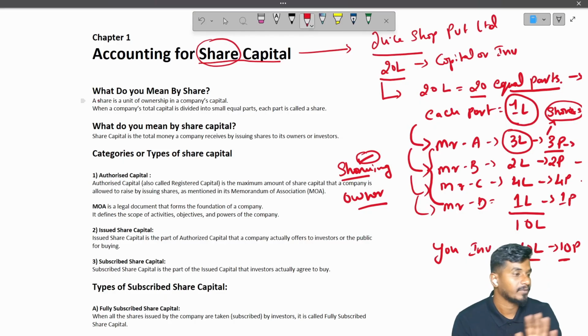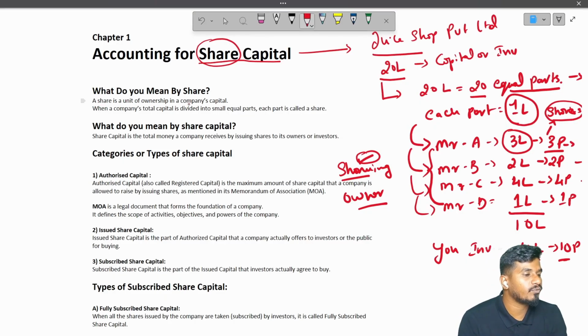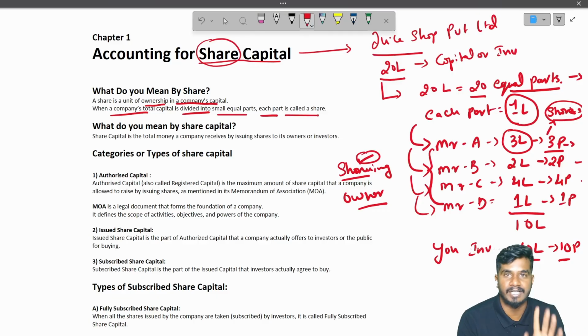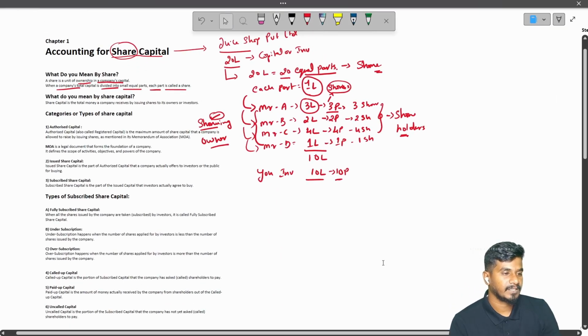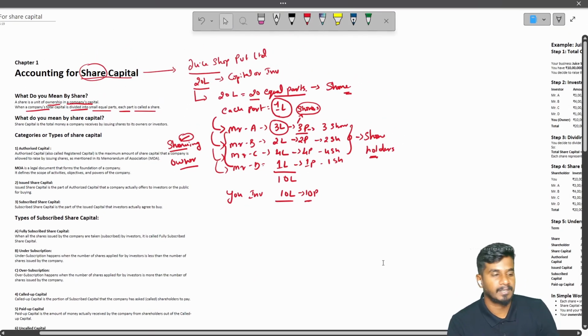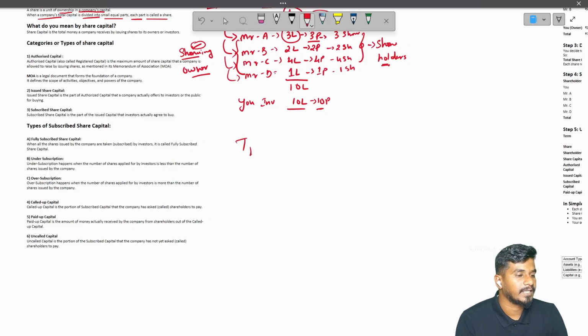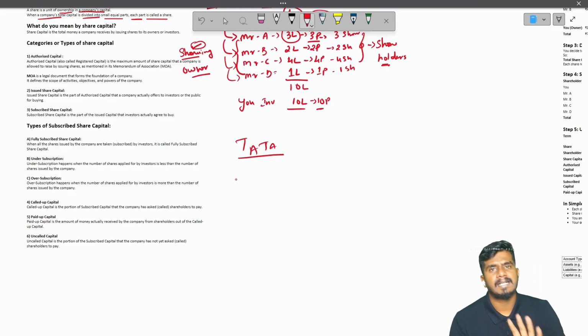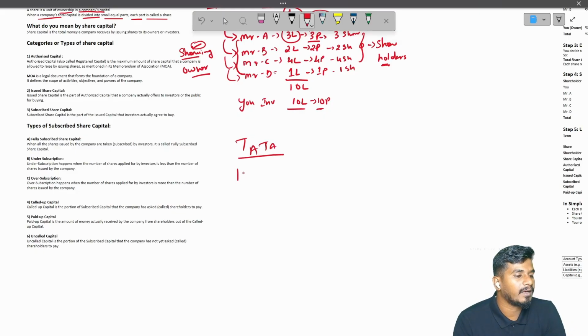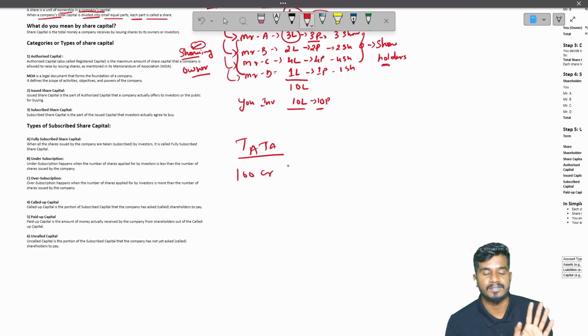So what do you mean by share? A share is a unit of ownership in a company's capital. When a company's total capital is divided into small equal parts, each part is called a share. Did you understand this? Let us understand the same thing with another example. Let us take Tata. Let us say Tata company required 100 crore to start a business.